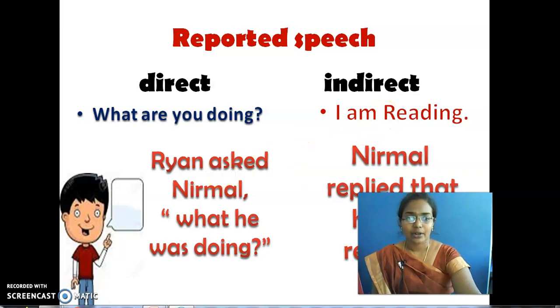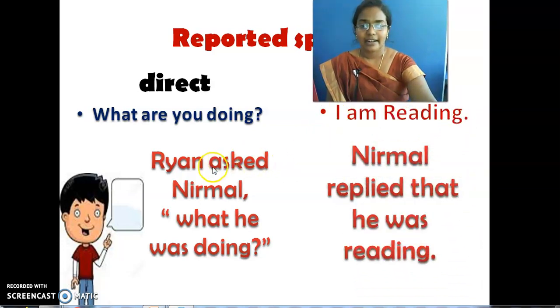Whereas you can go to the next type of sentence. What is the next type of sentence here? Next type of sentence is Ryan asked Nirmal what he was doing. Nirmal replied that he was reading. Both these sentences will come under indirect speech. Am I clear? Direct speech: what are you doing? I am reading. These two sentences are in direct speech. Ryan asked Nirmal what he was doing. Nirmal replied that he was reading. These two sentences are in indirect speech.